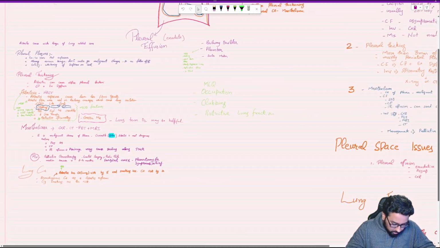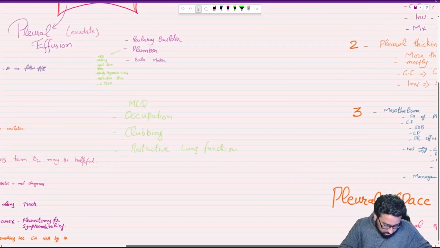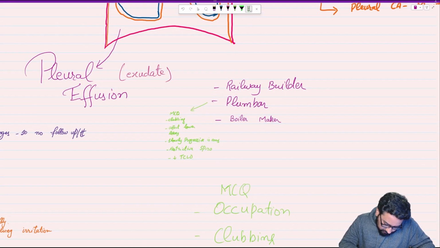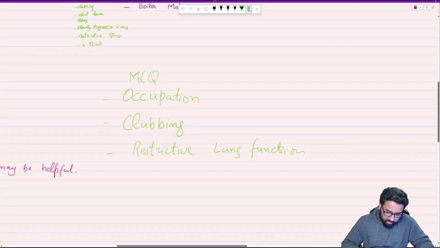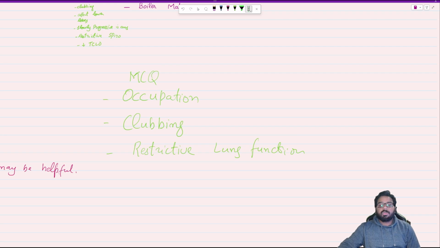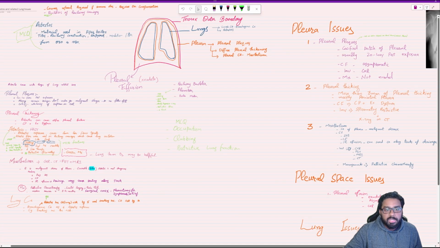So this was all about asbestos related things. So we have covered a lot of MCQs here as well. So MCQ showing clubbing affecting lower lobes, slowly progressive. Yeah. So this was basically for asbestosis. MCQ will mention about previous occupation, now clubbing, and restrictive lung function. What is the diagnosis? Asbestosis. So this one is covered. Let's move on to the next topic.